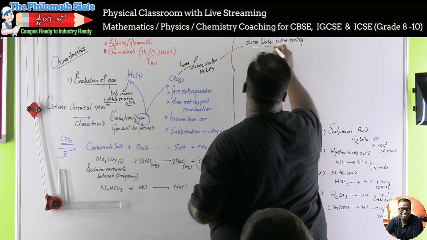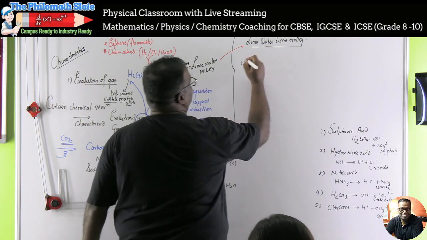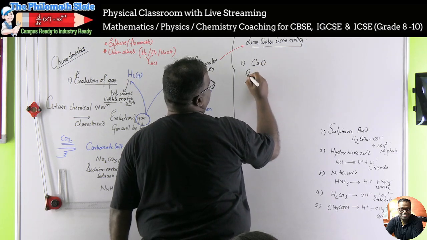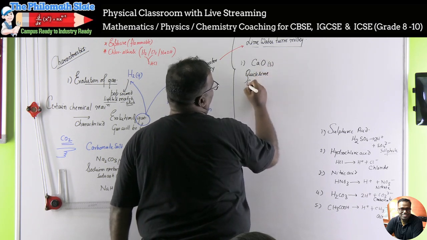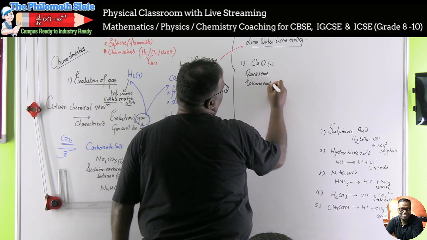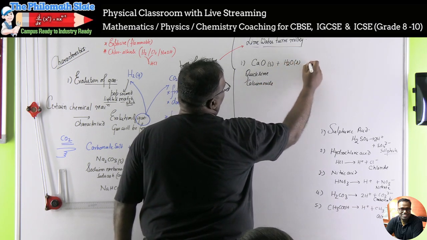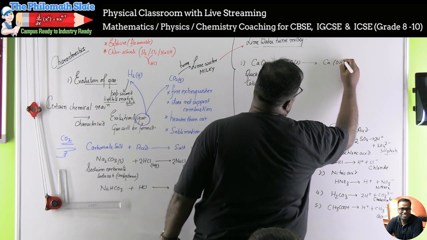So the reaction starts with the first step, in which you bring CaO, calcium oxide, also known as quicklime. This is a solid. Quicklime reacts with H2O, liquid, and will produce Ca(OH)2.